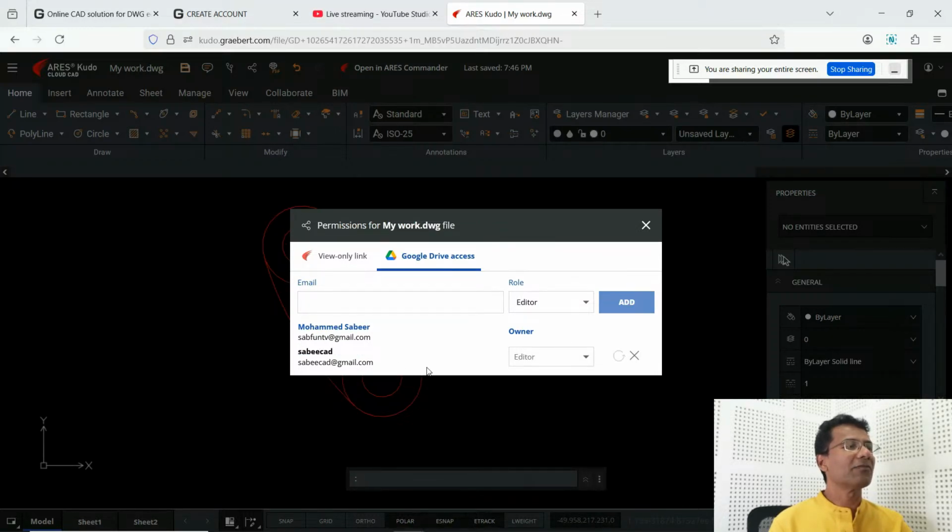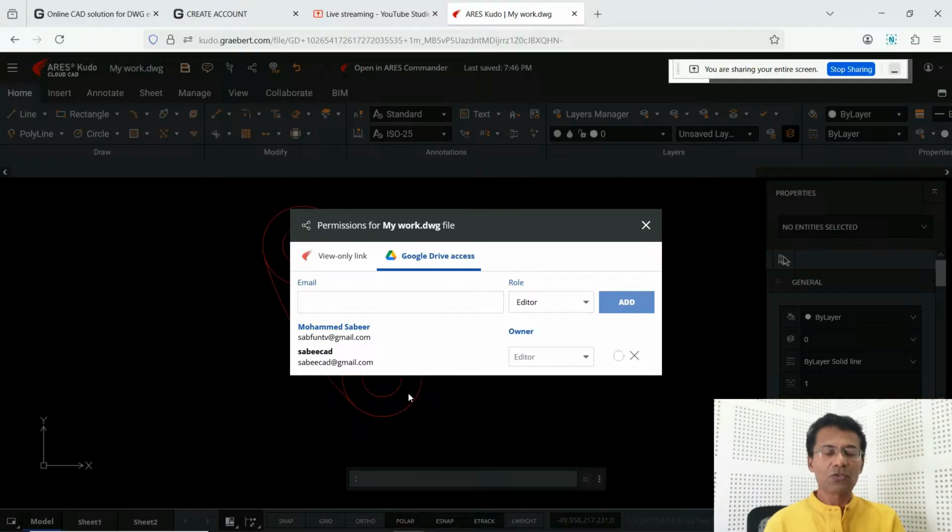For this particular editor role, the other person, your team member whose mail ID is added here, will automatically get a notification in the mail with the editor role enabled in that link. So he can open that file and edit it.